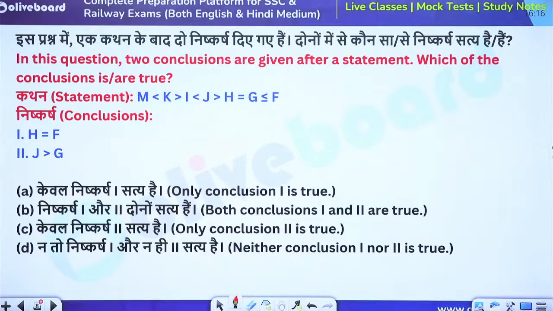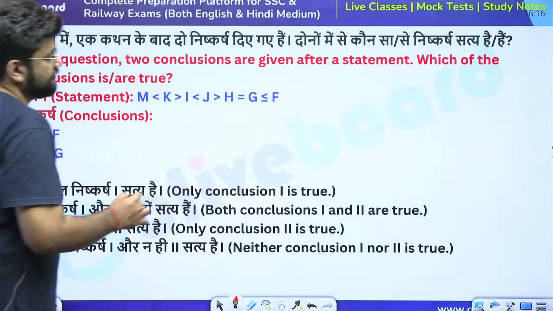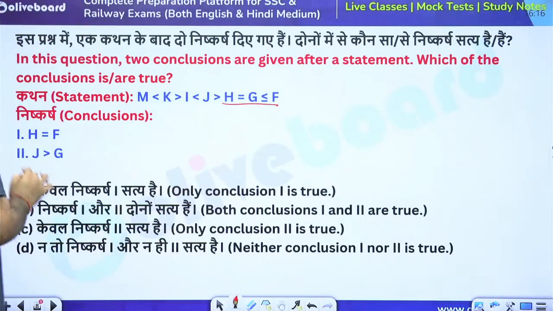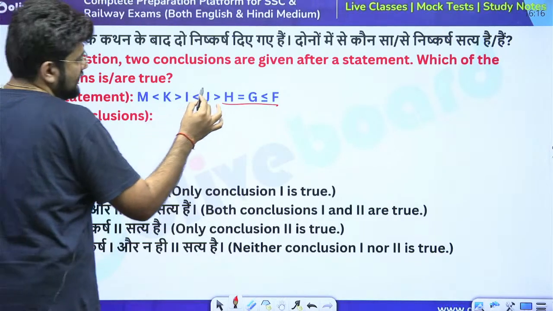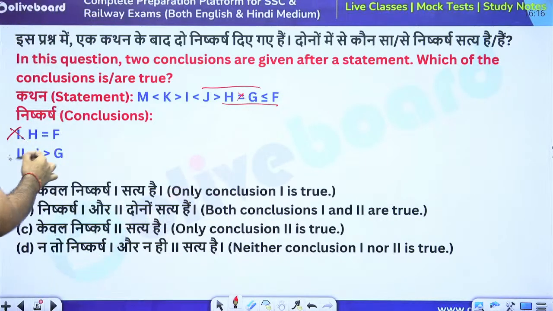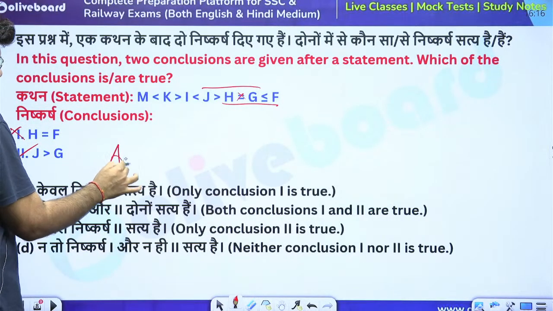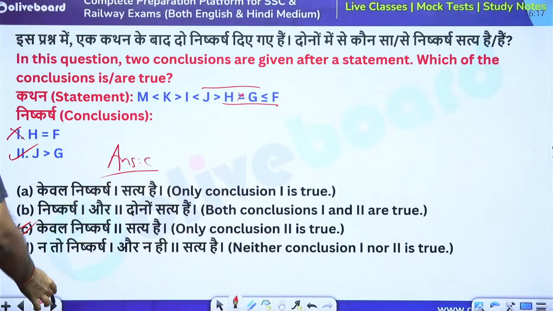Okay. Now, H equal to F, can I say that? No, not at all. J greater than G, can I say that? Yes, absolutely. So, only conclusion 2 follows. Option C is the right answer. Next.